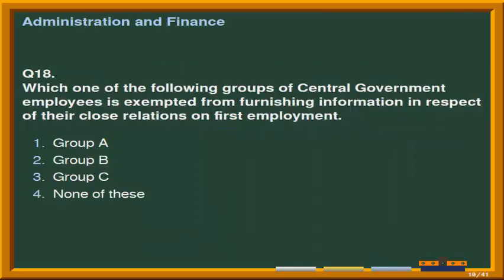Next question is, which one of the following groups of central government employees is exempted from furnishing information in respect of their close relations on first employment? And the options are number 1, group A. Second option is group B. Third option is group C. And the fourth option is none of these. Right answer is option 4, that is none of these.